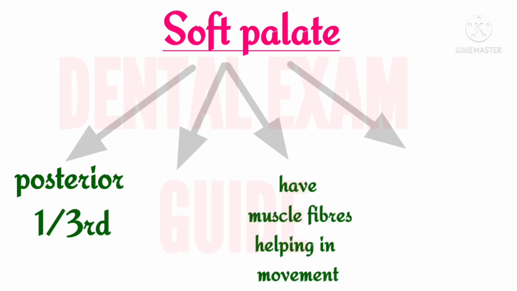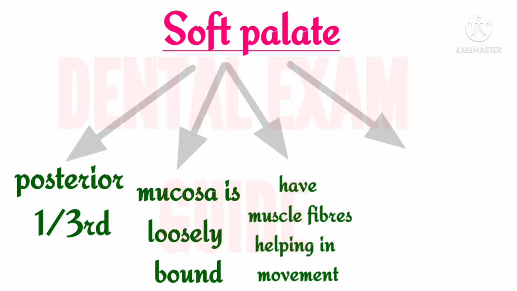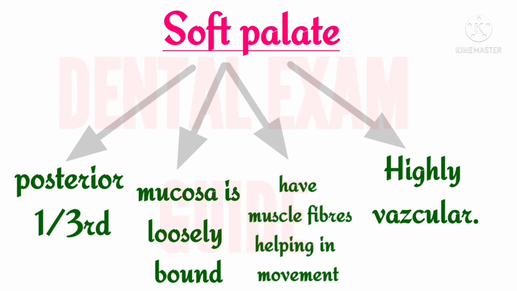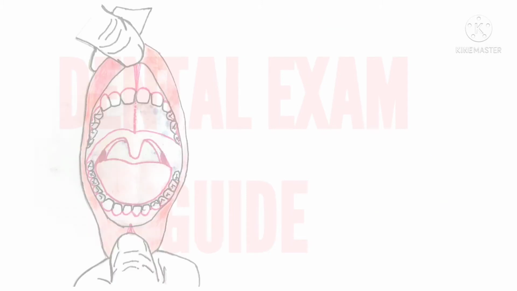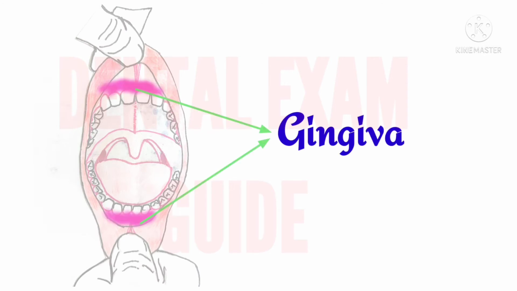The soft palate contains muscle fibers which help in its movement, and it is more deeply pink colored than the hard palate because of its highly vascular composition. Gingiva, or our gums, is a pink-colored stippled mucosa which covers the neck of our teeth and also the bone in which our teeth are anchored. So we have seen that masticatory mucosa lines the areas that come in direct contact with the food, like gingiva and hard palate.